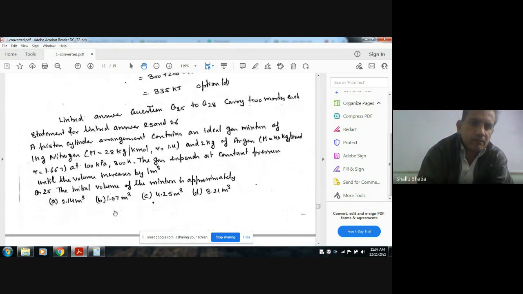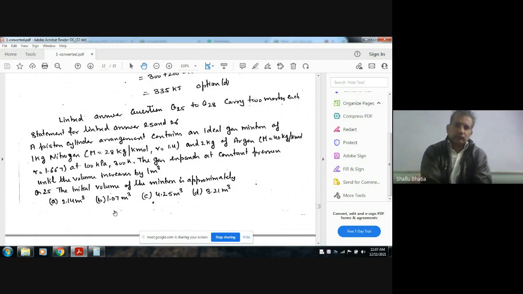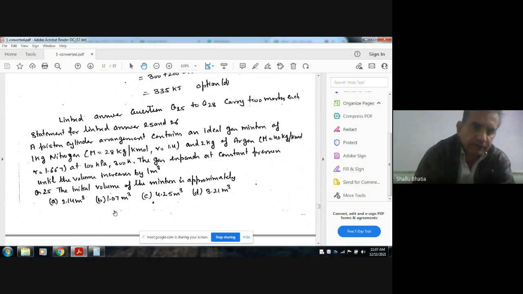Next, the linked answer questions 25 to 28 carry 2 marks each. The statement for linked answer questions 25 and 26: a piston cylinder arrangement contains an ideal mixture of 1 kilogram nitrogen, M 28 kilogram per kilomole, gamma 1.4, and 2 kilogram of argon, M 40 kilogram per kilomole, gamma 1.667, at 100 kPa and 300 Kelvin.